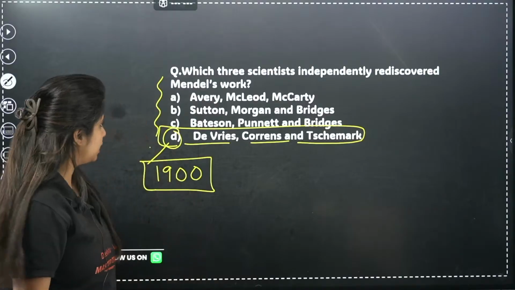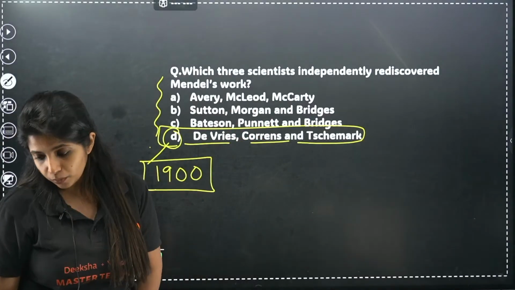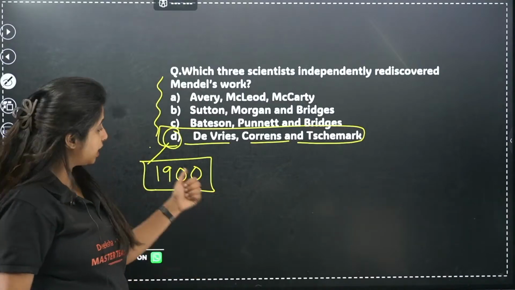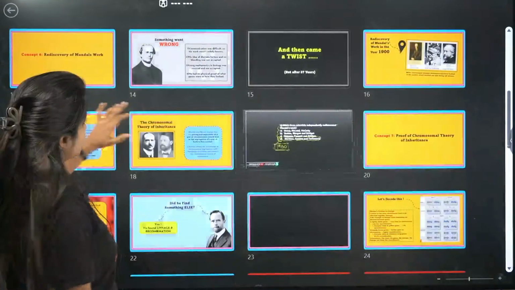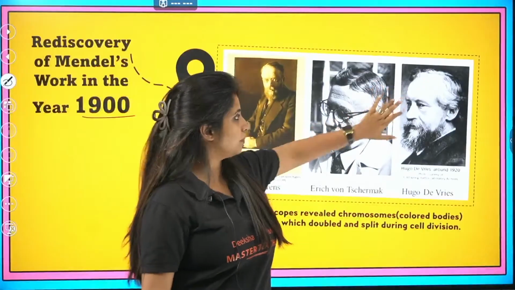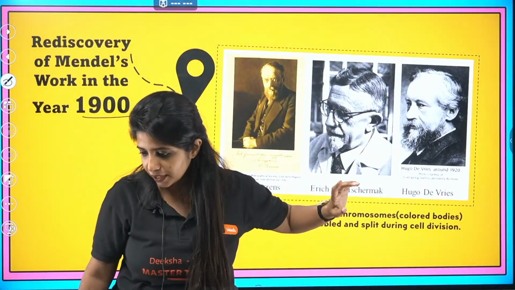Akash says B, Sutton, Morgan and Bridges. No, Baba. That was not Sutton, Morgan and Bridges. I hope you have got it. The answer for this question is going to be D. Remember these three scientists we were talking about, look at them carefully: Correns, Schamak as well as De Vries.